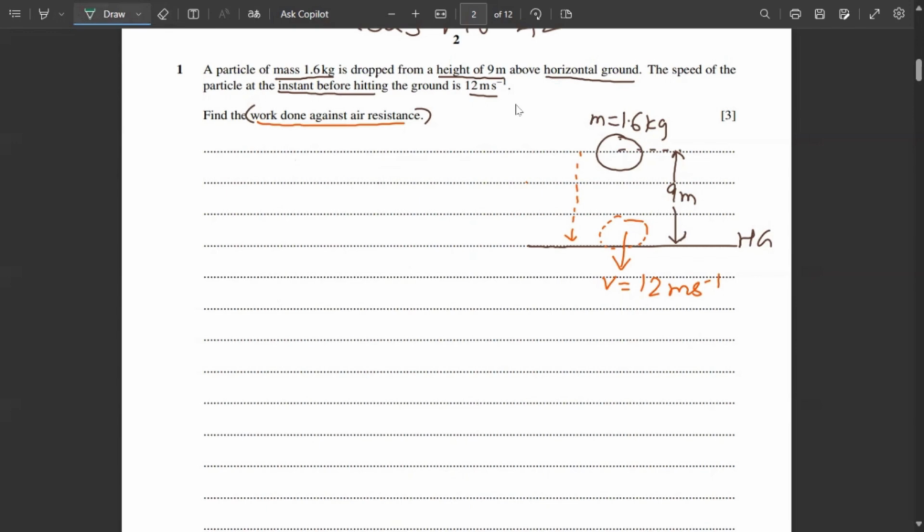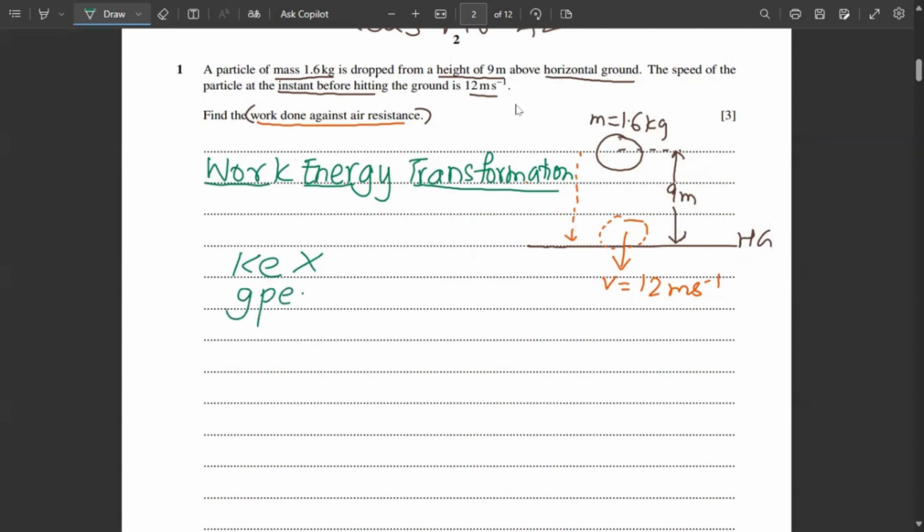So this is a classical question of work energy transformation, or energy transformation. And what is happening here, we'll see in a moment. So the ball initially has which type of energy? Can you guys guess? The ball is not moving, so it does not have kinetic energy. So the other type of energy is, it is on a height. So the ball has gravitational potential energy. And then the ball is going down and its speed is increasing. So gravitational energy is also being converted to kinetic energy.